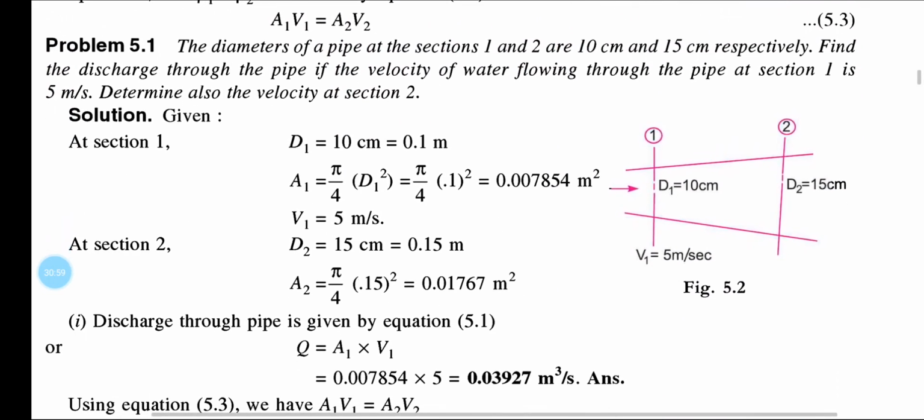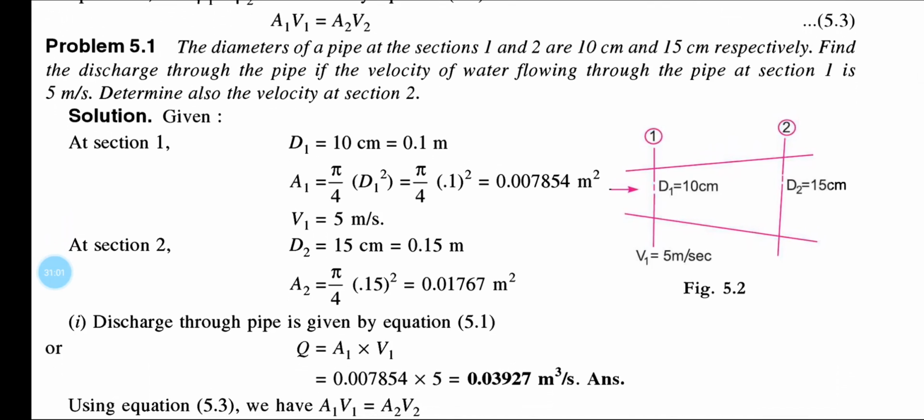Now let us solve a numerical. The diameters of a pipe at section 1 and 2 are given as 10 centimeter and 15 centimeter respectively. Find the discharge through the pipe if the velocity of water flowing through the pipe at section 1 is 5 centimeter per second.